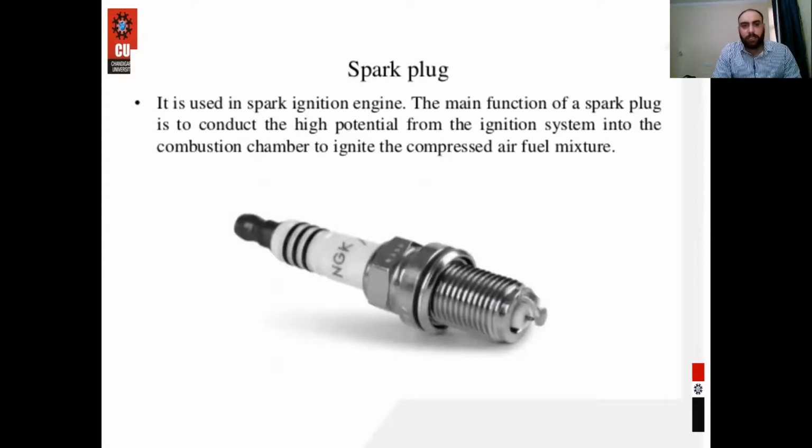And the next part is the spark plug. It is used in spark ignition, or we can say the spark plug is used only in a petrol engine. The purpose of the spark plug is to produce the spark.